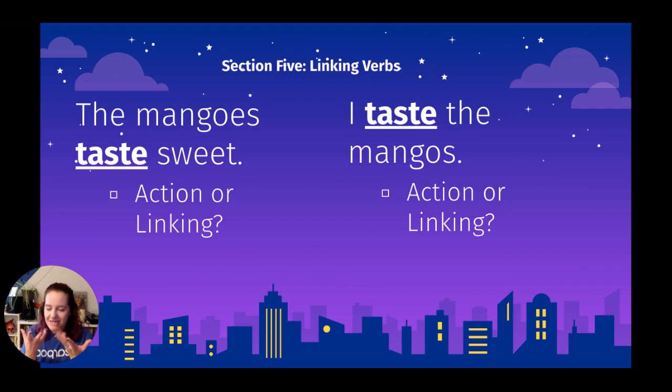Now you might have known that. You're like, oh, I'm tasting it. That's a physical thing. But if you test it with is, am, are, "I am the mangoes," it just makes me think of "I am the walrus." And then "the mangoes taste sweet." "The mangoes are sweet." It's still the same overall meaning for that sentence. So we know in that case, we are working with a linking verb.